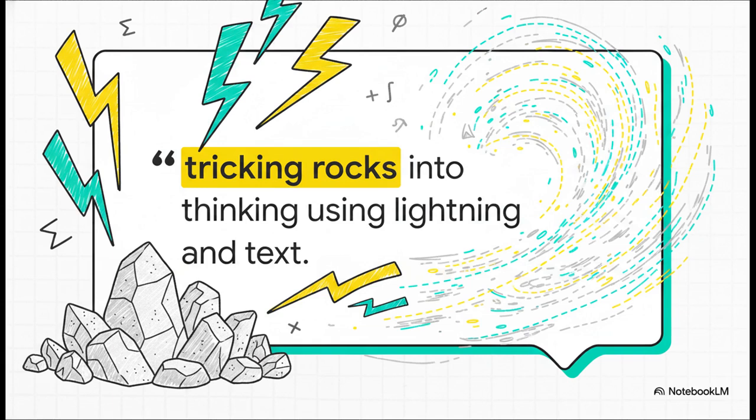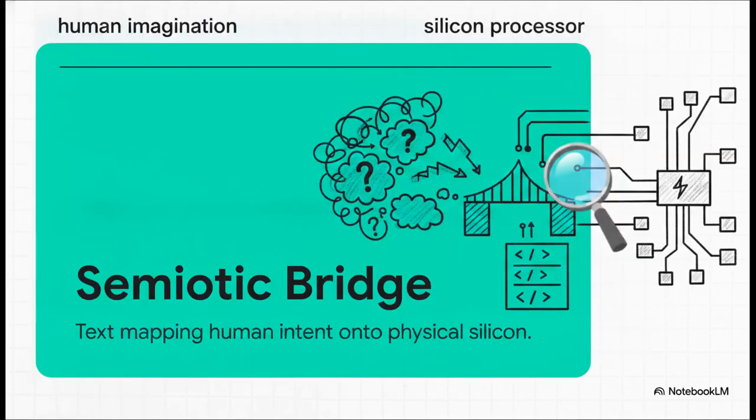But that last word, text, that is the absolute secret ingredient here. Because how on earth do we connect this fluid, probabilistic AI to an unyielding physical processor? Well, we do it with text. We use what's called a semiotic bridge. Strictly formatted text, things like JSON or your everyday Python scripts, acts as this almost magical translation layer.